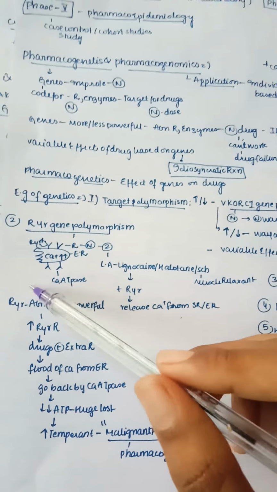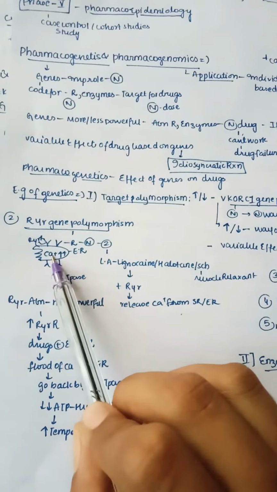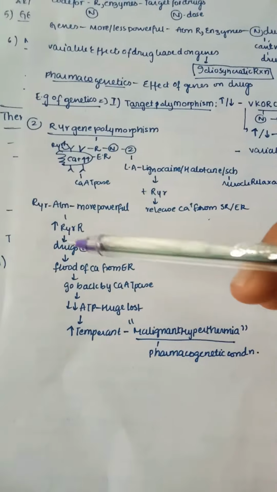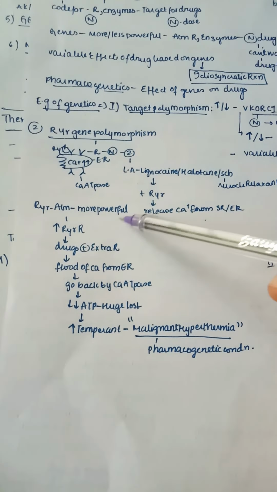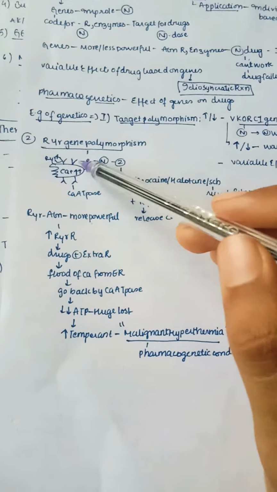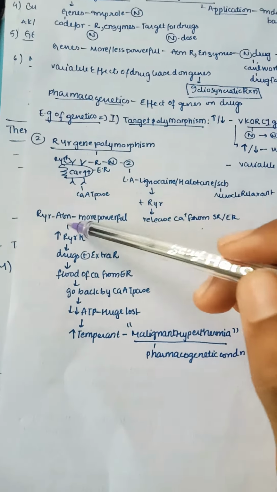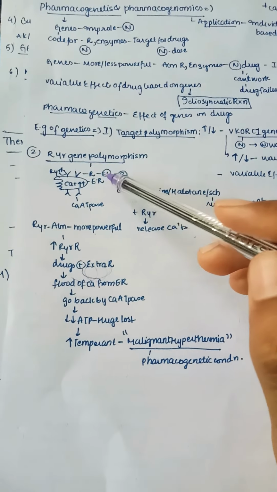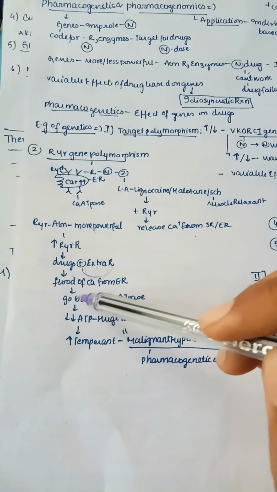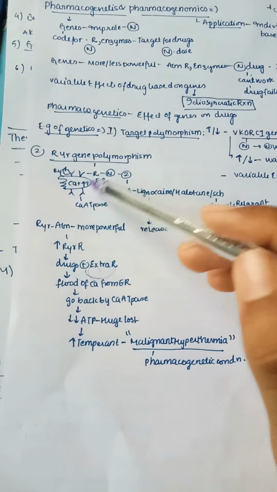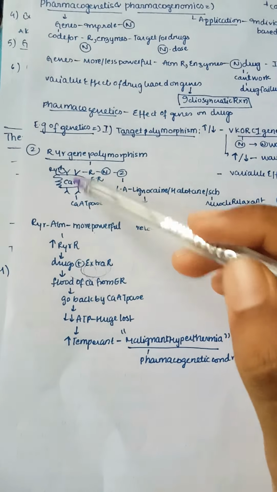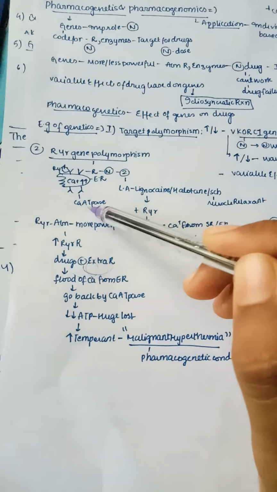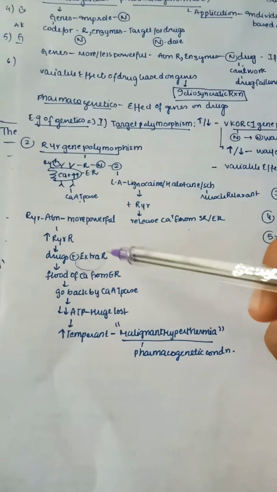As the calcium gets out, it again goes back inside by the process of calcium ATPase, so that ATP is used. For example, in an abnormal case, when the RYR gene is abnormal, it becomes more powerful. When it is more powerful, you can understand there are more RYR receptors. As the receptors increase, the drug also goes and binds with the extra receptors. So now there is a flood of calcium from the endoplasmic reticulum. Again they need to go back by calcium ATPase, right? So here the ATP is so much decreased because lots of ATP is used to bring this calcium back to the endoplasmic reticulum.